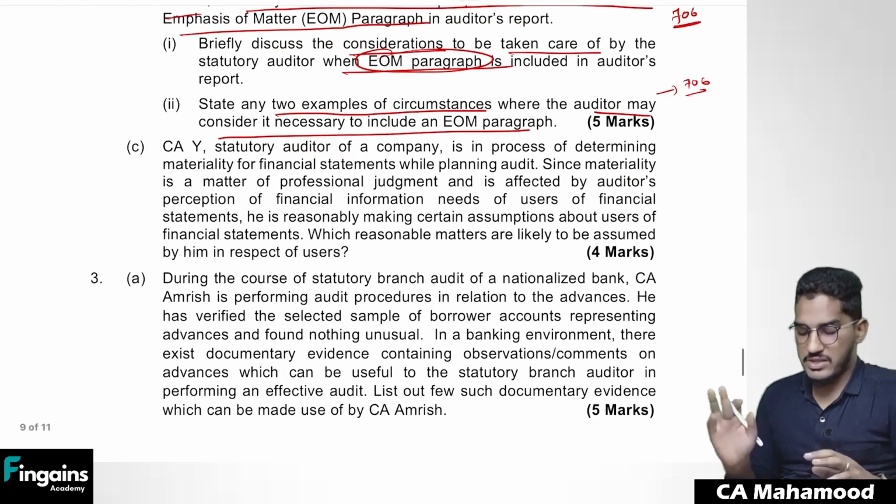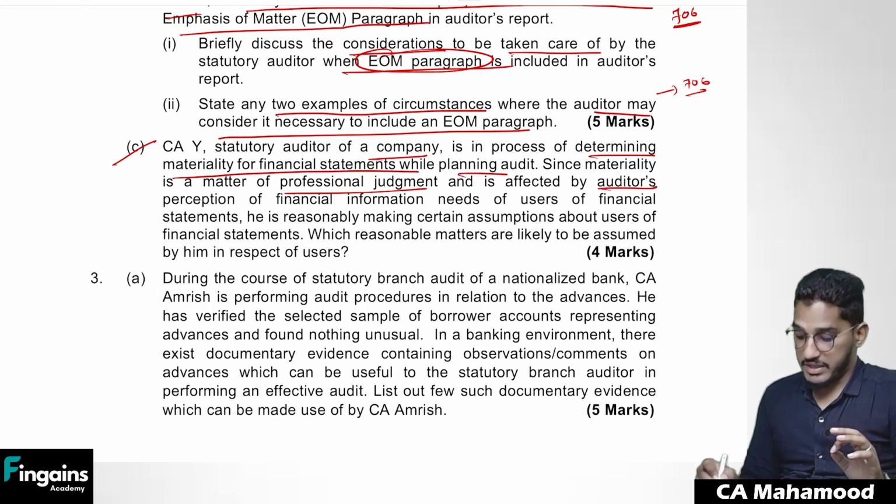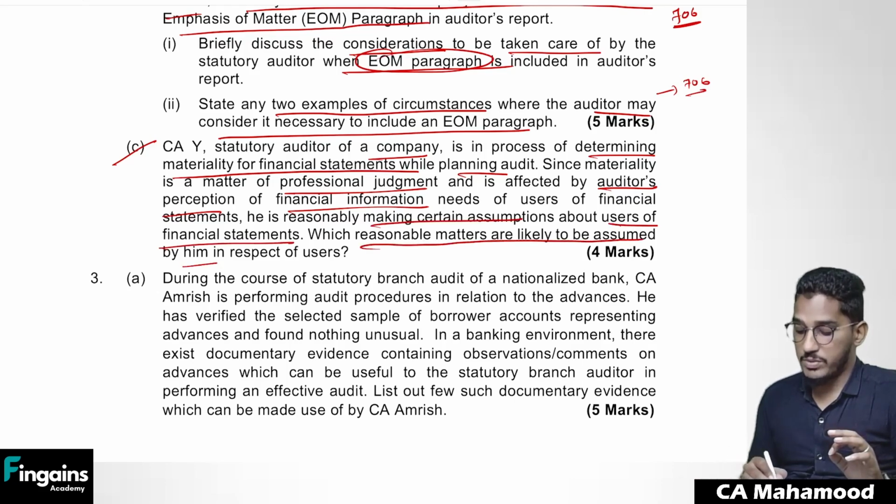It is a straightforward question, easy question. Next one. CA, statutory auditor of a company, is in the process of determining materiality for the financial statements while planning audit. Since materiality is a matter of professional judgment and it is affected by auditor's perception of the financial information needs of users of the financial statements, he is reasonably making certain assumptions about users of the financial statements, which reasonable matters are likely to be assumed by him.